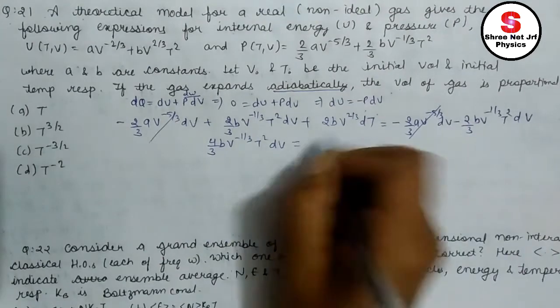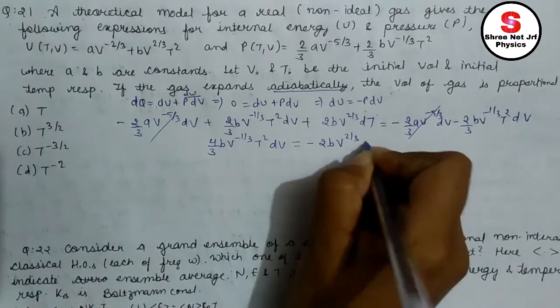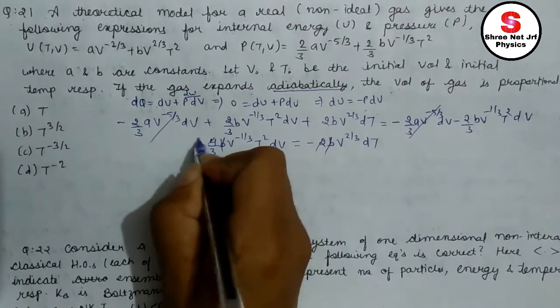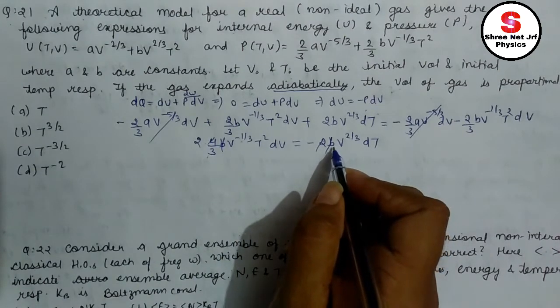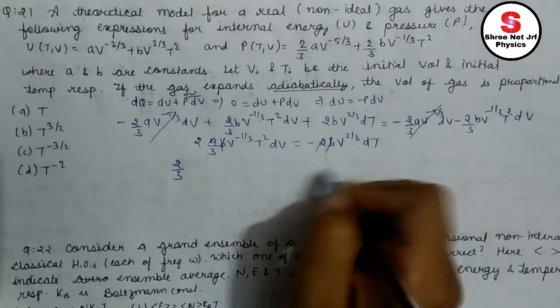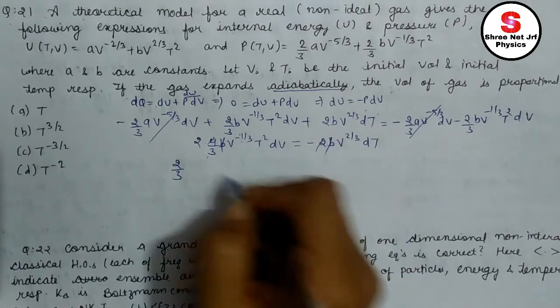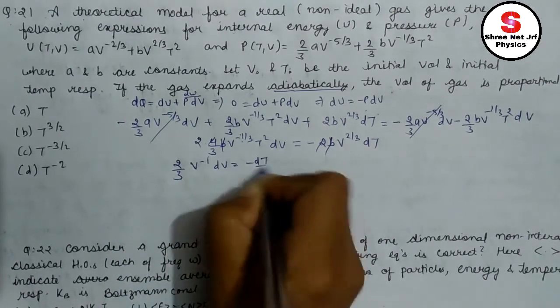is equal to what? I send it to that side: minus 2b v to the power 2 by 3 dt. b cancels out, 2 cancels out, it gives me 2 by 3 equals minus of this. Okay, so if I solve it further, 2 by 3, just send it to this side. So v to the power minus 1 by 3 minus 2 by 3, that means minus 1, dv equals minus dt by t.